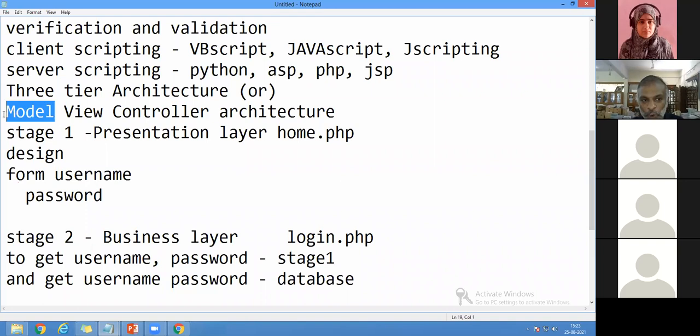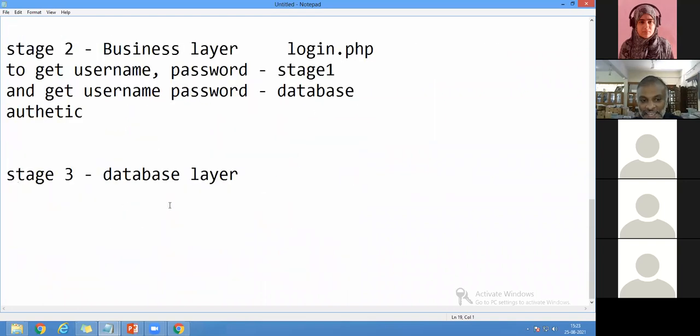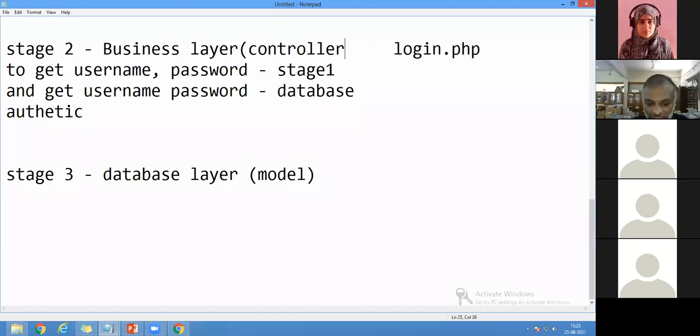So now, what is model? Whatever we are designing in stage 3 is called the model. What data we are going to represent and how we are going to use this data, that stage 3 is called the model. Whereas stage 2 is called the controller, which is used to control the front end and the back end. We can say it like that also. In other words, the presentation layer and the background layer can be controlled with one keyword. It is called a controller.